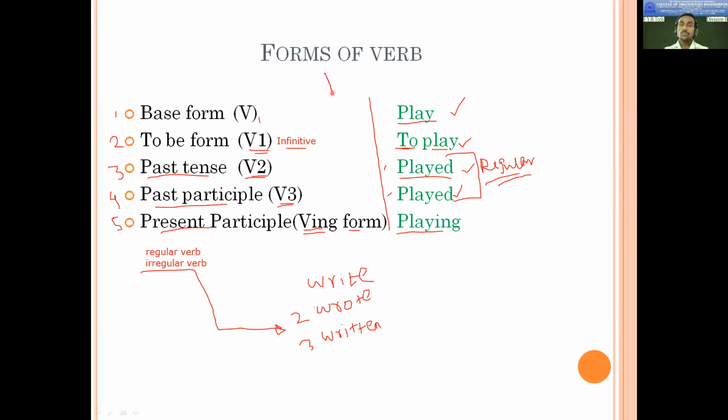So which verb are we talking about here? We are talking about the main verb here. Okay, is it clear? Any question? Any difficulty about this? If anyone does not understand, raise your hand or you ask me, sir, maybe you are not able to understand, so I will explain it again.